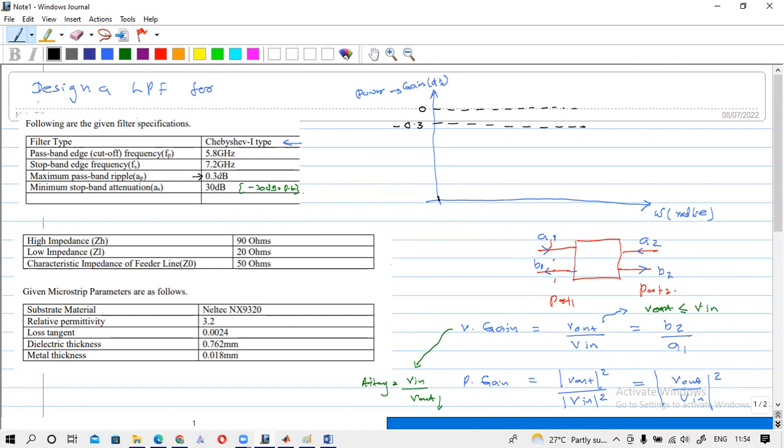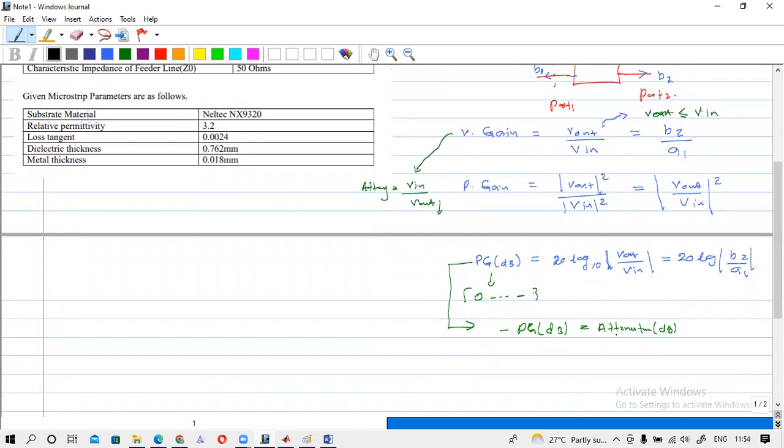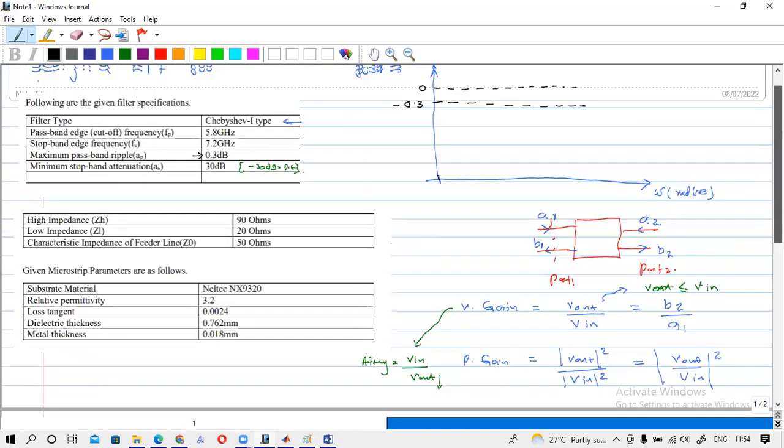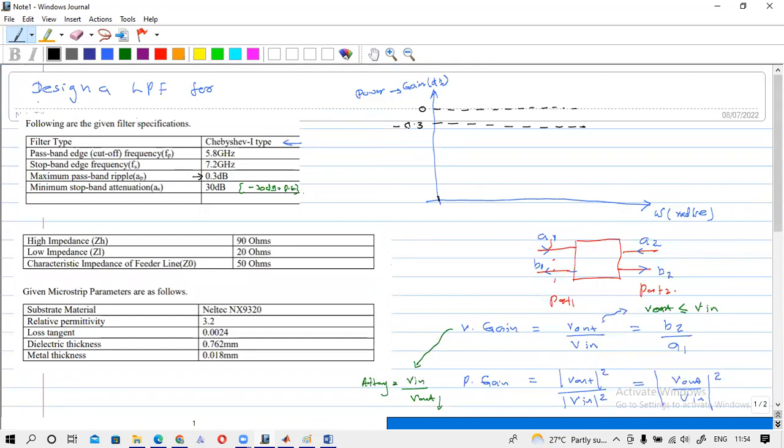This is a gain and this is attenuation, and I am marking the gain. I have already told you that the attenuation is minus gain, or the gain is minus attenuation. Both are correct, no? So this is minus 0.3 dB, and we have the ripple here like this. So this is a Chebyshev type one filter.